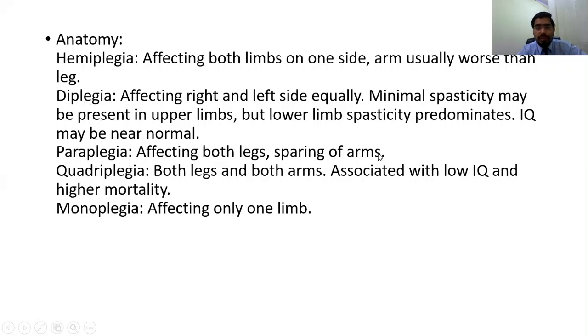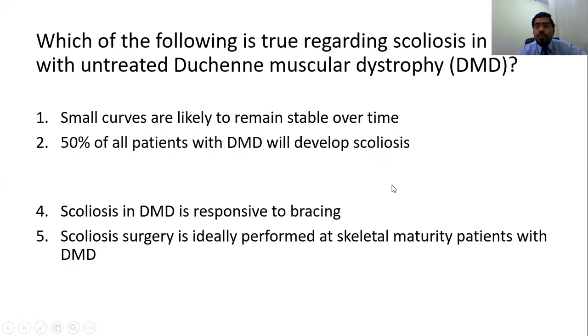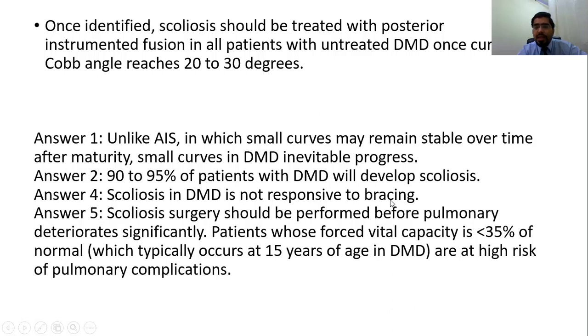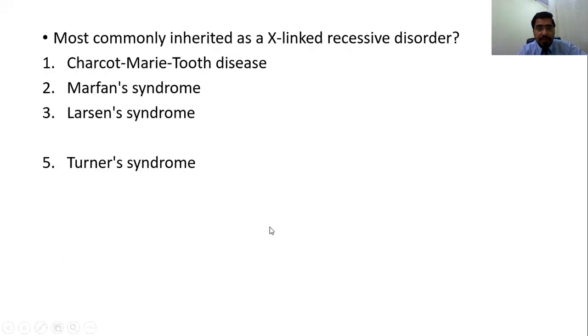You must know. Which of the following is true regarding scoliosis in patients with DMD? So the answer was 3. In DMD, basically, scoliosis progression is much more than in other diseases. So in DMD, we approach the patient and we offer surgical treatment at an angle of 20 to 30 degrees. How the other answers are wrong, I have also mentioned here.